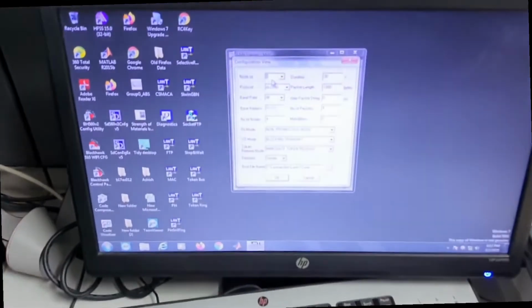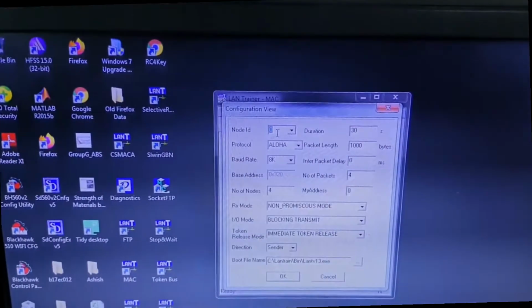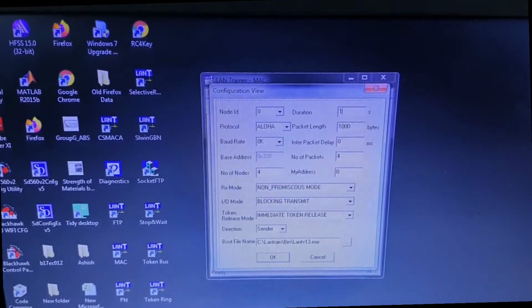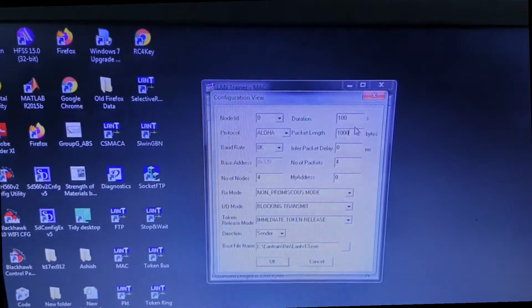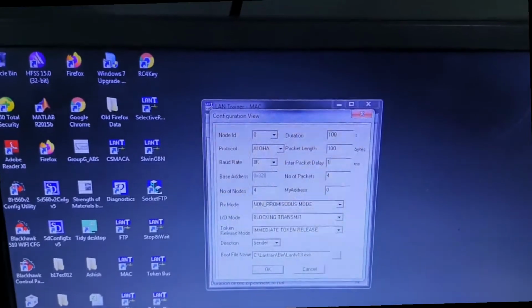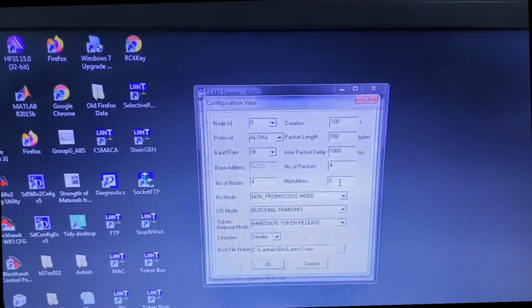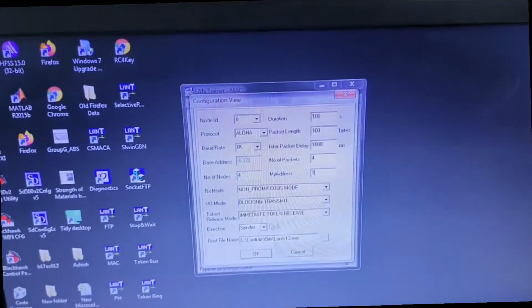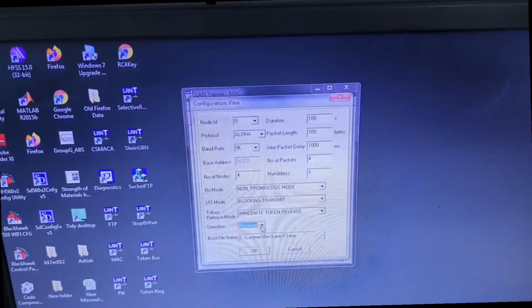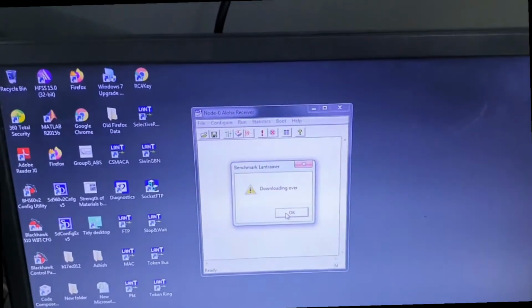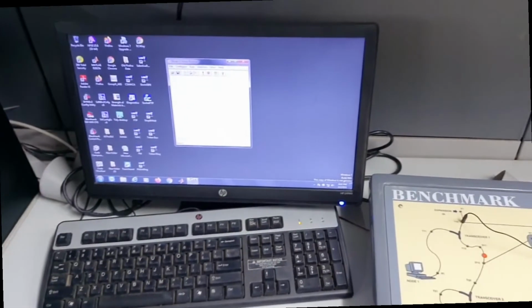The node ID is set as 0. The protocol is Aloha. The duration of the experiment is 100 seconds. Packet length is 100 bytes. Interpacket delay is 1000 milliseconds. And the address of the receiver is 1. This is the receiver as it is the server, and the direction is receiver here. Click OK. And now boot. After booting is completed, next we have to configure the sender.